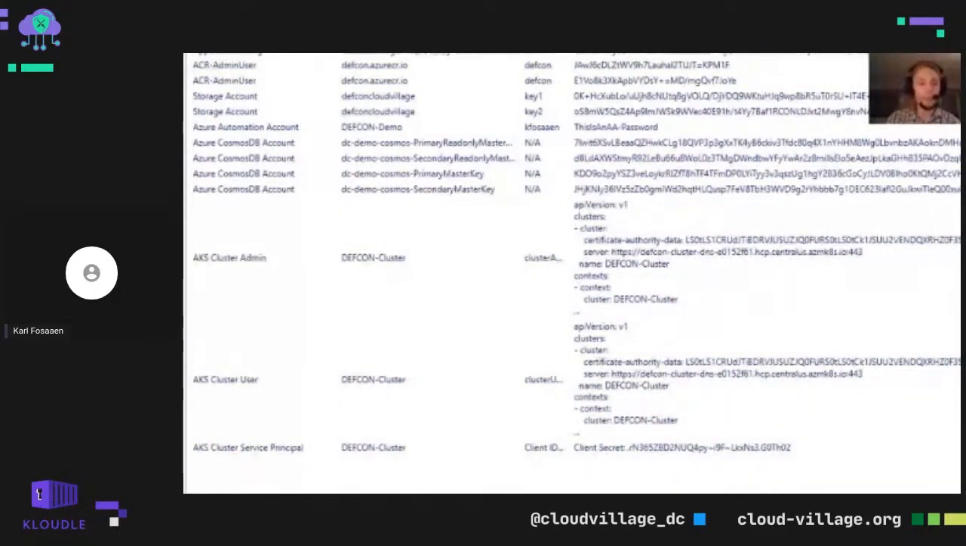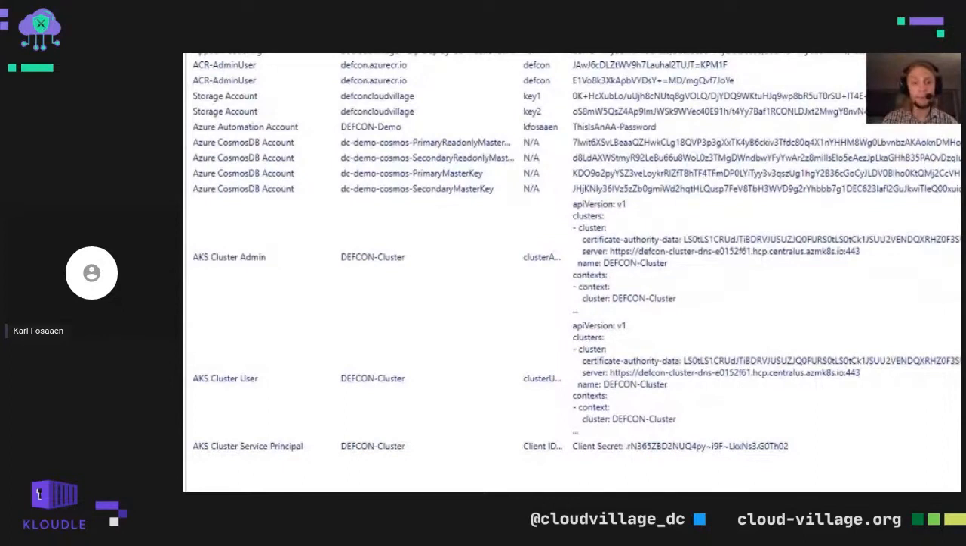So we scrolled through the top ones pretty quick here, but we've got all of the credentials that we talked about during the slides here. And as we were starting up the demo, important things down here at the bottom, we've got the AKS cluster service principal, where you can see the client secret. It's a little truncated here, but we have the client ID that's tied to that as well, so you can authenticate as that service principal, and a handful of other credentials.